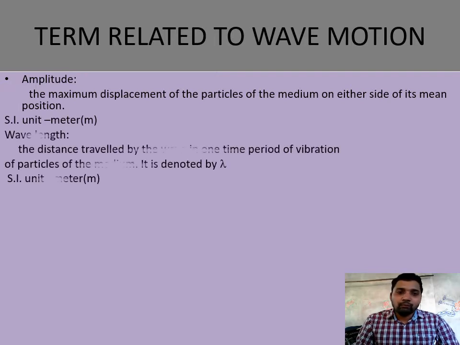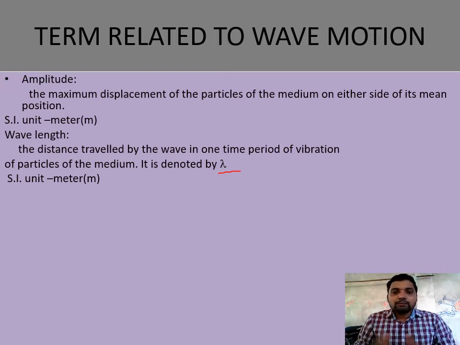Another term used in wave motion is the wavelength, which is denoted by the letter lambda. Here you can see the letter lambda. Lambda is a Greek letter which is used to denote wavelength. In the case of a transverse wave, it is the distance between two consecutive crests or consecutive troughs. In the case of a longitudinal wave, it is the distance between two compressions or rarefactions. So the distance traveled by a wave in one time period of vibration of a particle is the wavelength. Wavelength means the length of a wave.